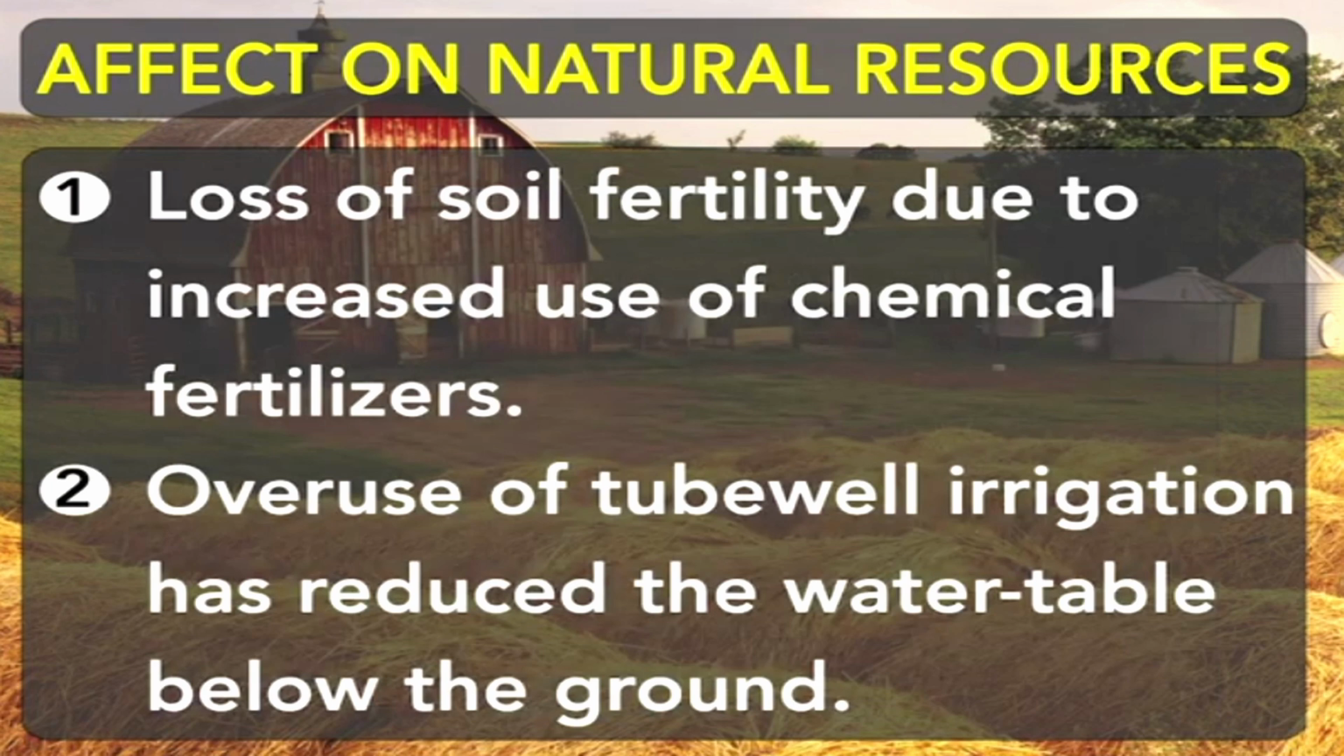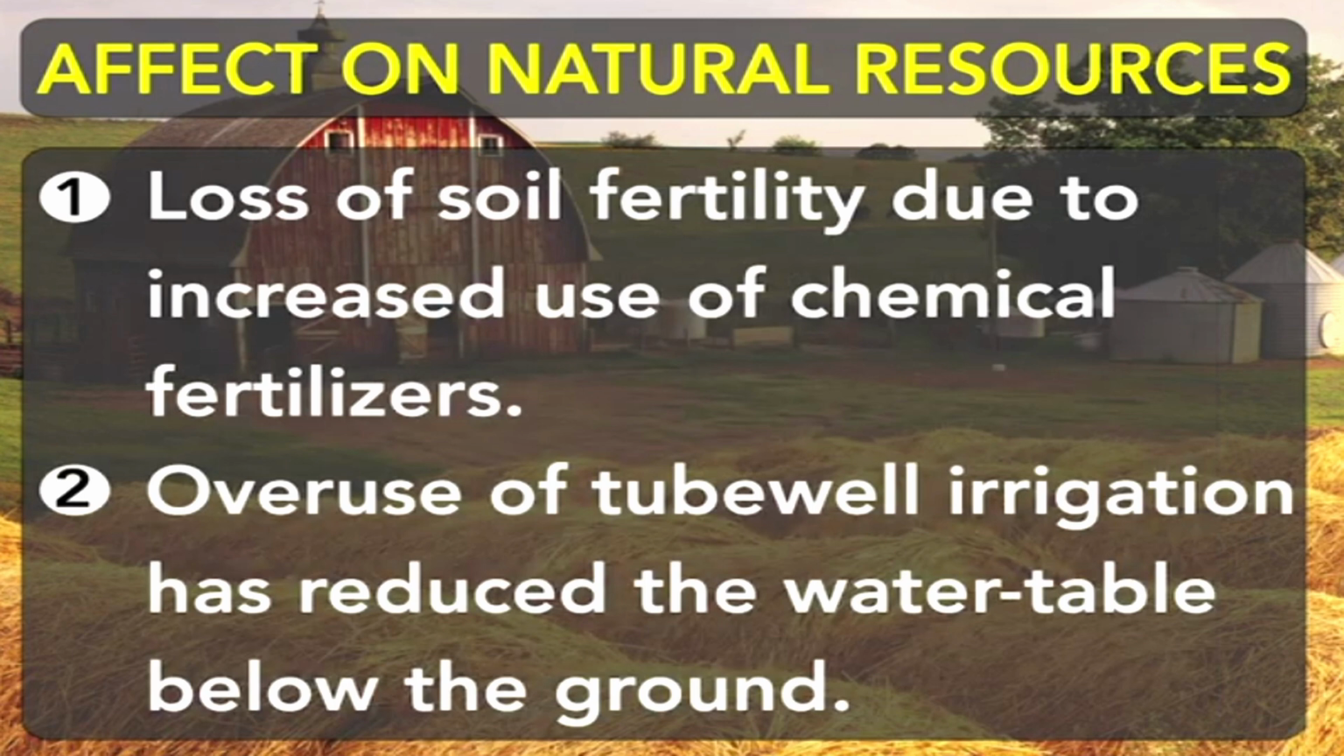Overuse of tubewell water for irrigation has reduced the water table below the ground. For growing the high yielding variety seeds, we require more tubewell water that we are digging out from our land for irrigation, and it leads to a reduced water table below the ground.